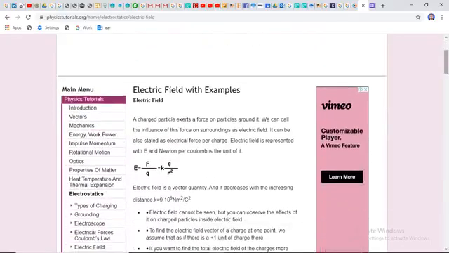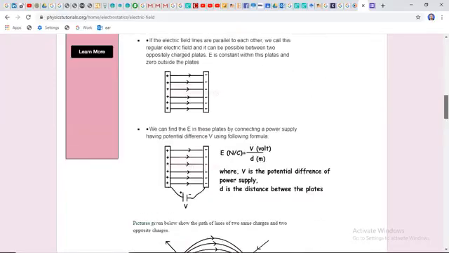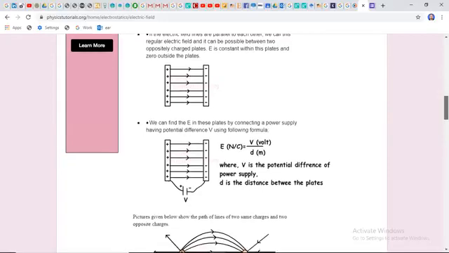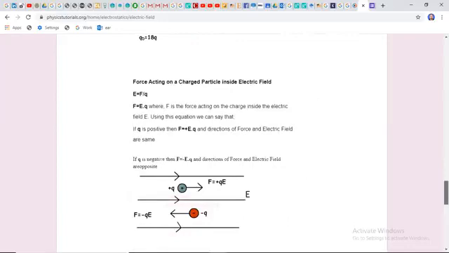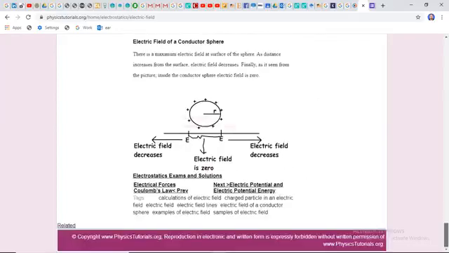But in sequencing, the first topic is Coulomb's law, and second, Coulomb's law is implemented on the electric field intensity formula, and automatically we can derive two kinds of formula. E is equal to F upon Q, that we already discussed in lecture 1, and E is equal to volt per meter is the second formula of electric field intensity. And we already discussed all these phenomena in the sphere wave, conductor wave here.